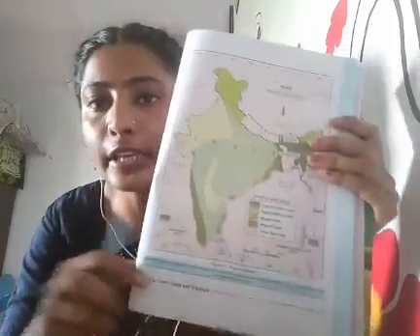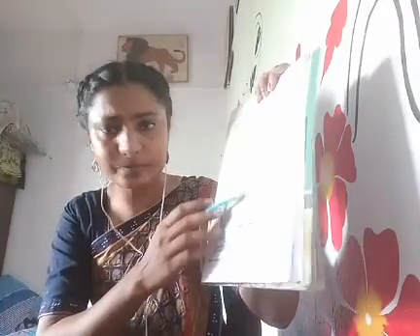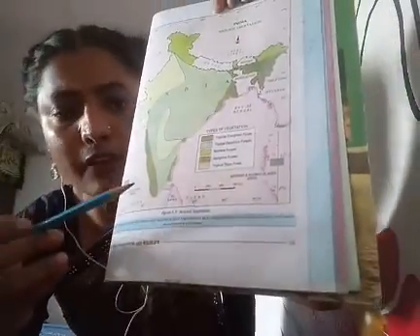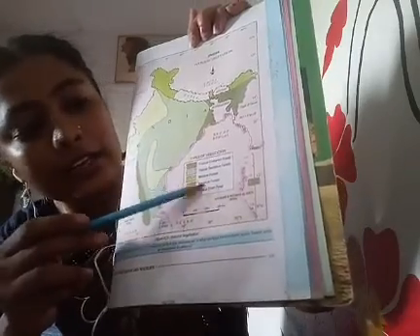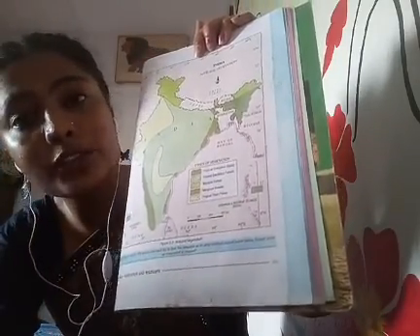I would like to show you if it is visible to you. See, this is on page number 45 of your geography book. I hope this is visible. See, we have an index over here, with the help of which you can easily identify the division of the forest. See, for tropical evergreen forest, what is the requirement? That an area which receives the maximum rainfall. Fine, this is the requirement.